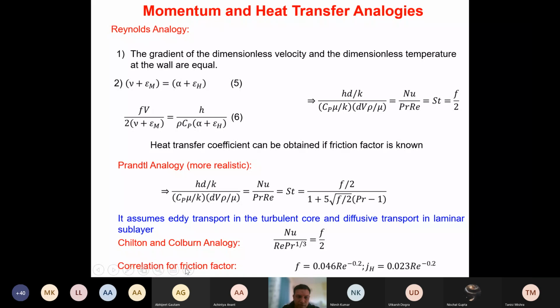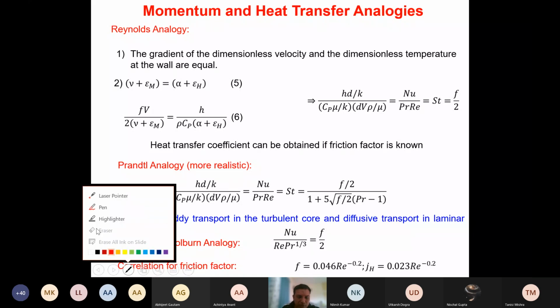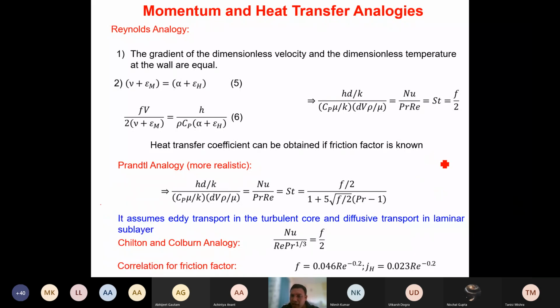this. I will take just one more minute and then we will stop. So if I am having a pipe here, remember in a regular laminar flow, we get a velocity distribution something like this, isn't it? But what Prandtl has assumed in a turbulent flow is this. Prandtl has assumed that we will have a laminar sublayer up to this, isn't it?